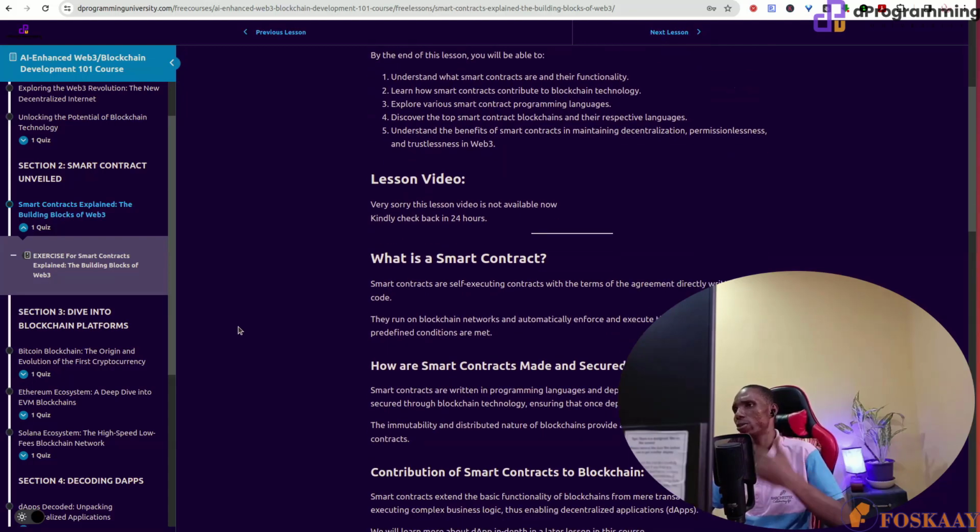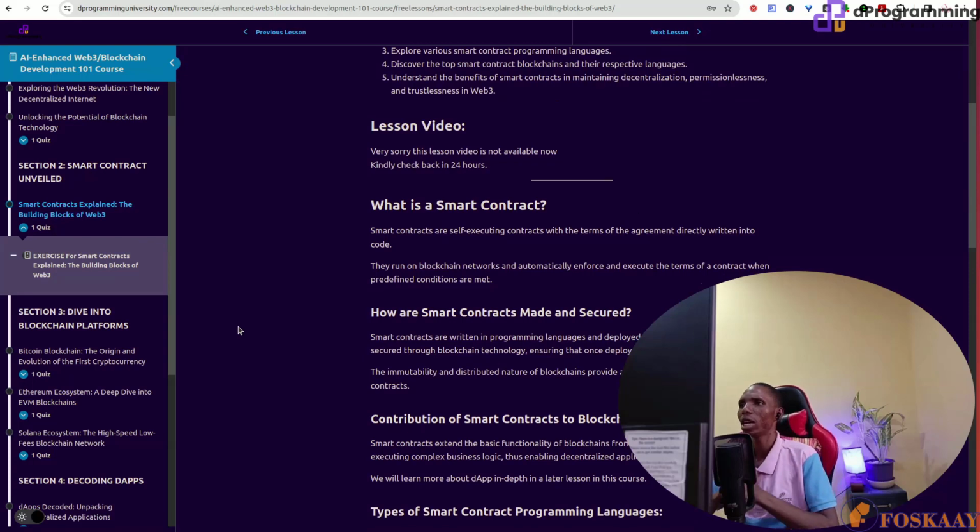You've been hearing smart contract. Smart contracts are self-executing contracts with the terms of the agreement directly written into code. Normally you know what a contract is. It's like you signed a contract. That means a contract is an agreement between two people, two organizations, government or individuals, government and organizations, two parties that, okay, I will do this, you will do this, and we will achieve this. Then the official written agreement is called a contract.